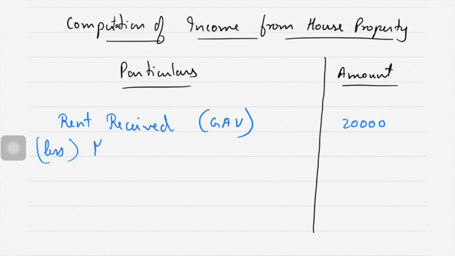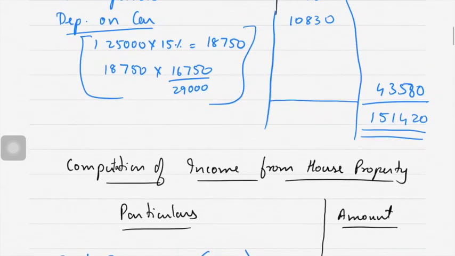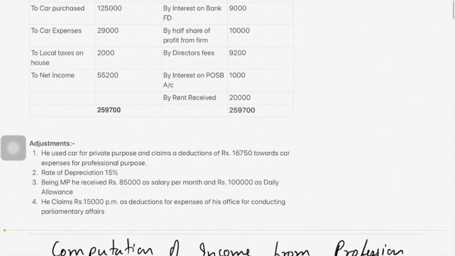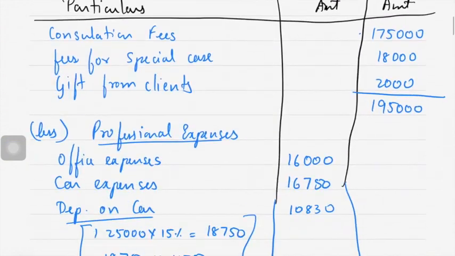Less municipal tax paid. So municipal tax paid is 2,000, which is given in the question. Local taxes on house 2,000, it is given.